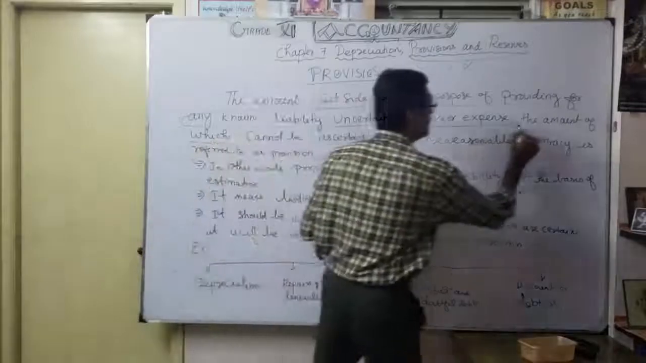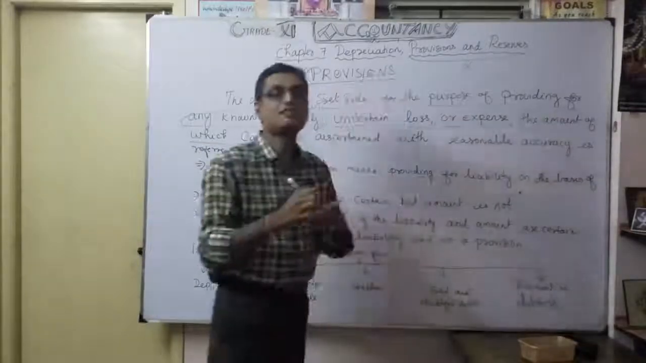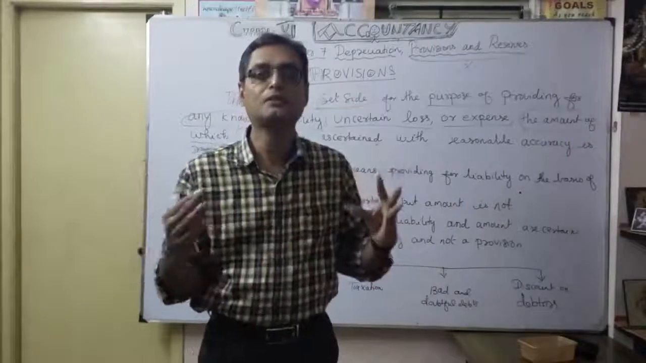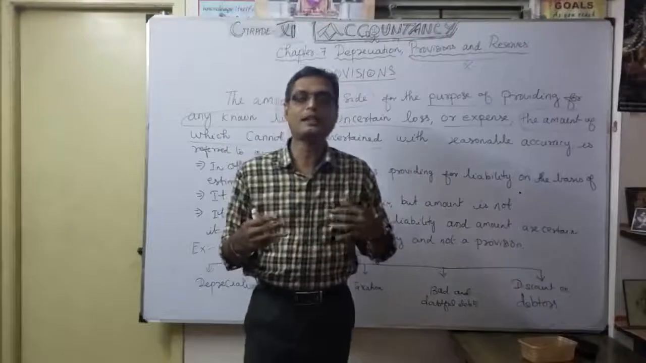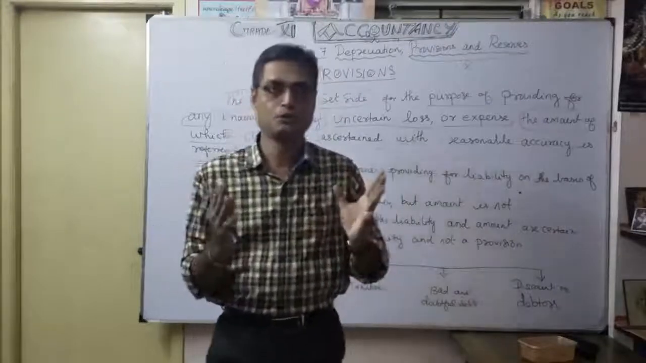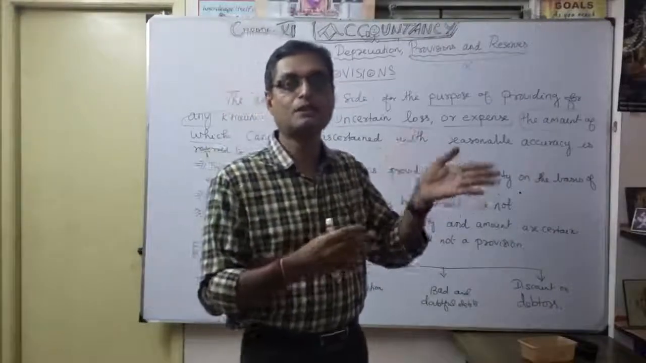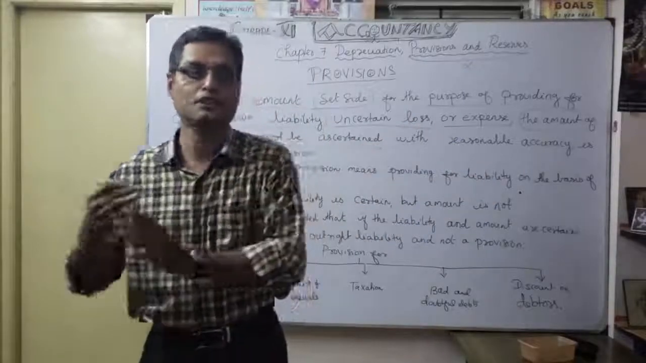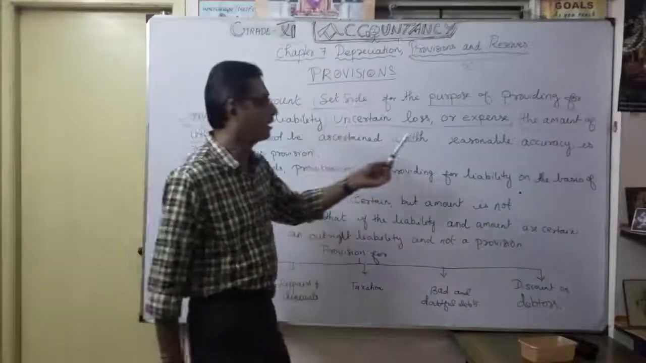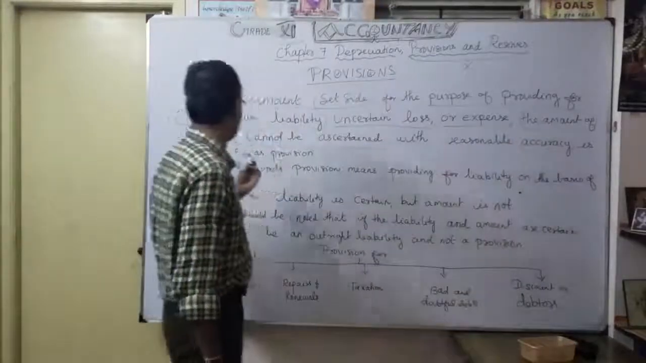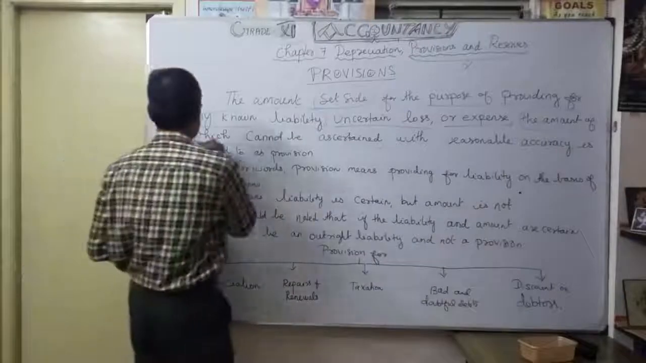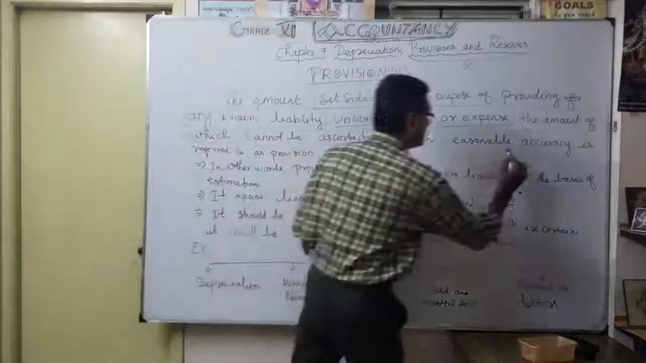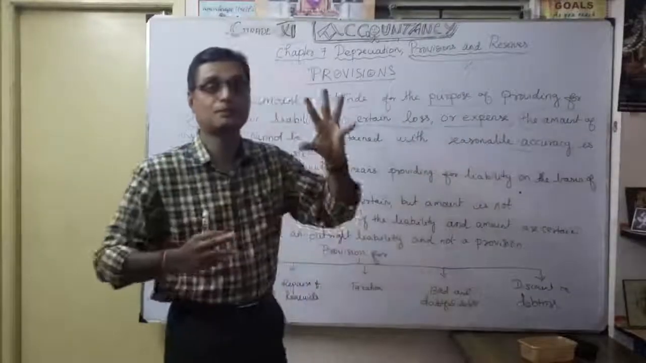So we can't fix the amount exactly. You can only anticipate the approximate amount, based upon the last year, and create some amount for the future, for whatever uncertain loss or expense. The amount of which cannot be ascertained with reasonable accuracy. That's what each and every word means. In accountancy, you know, accuracy is the first objective.